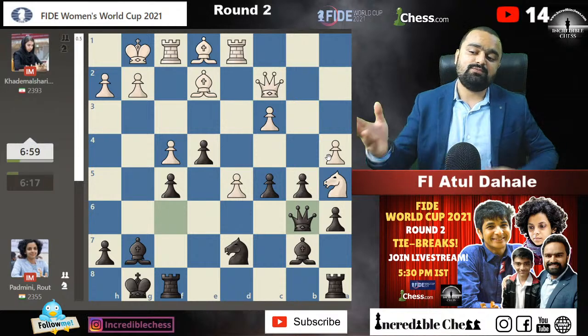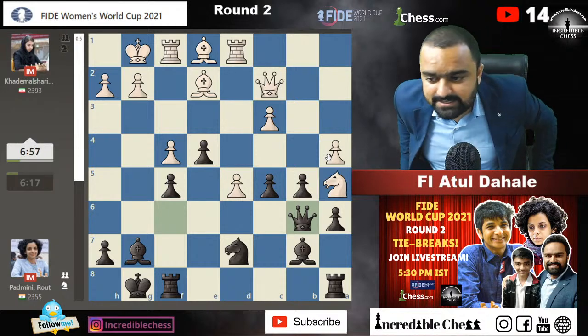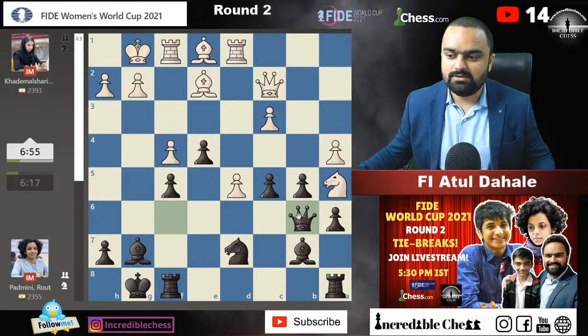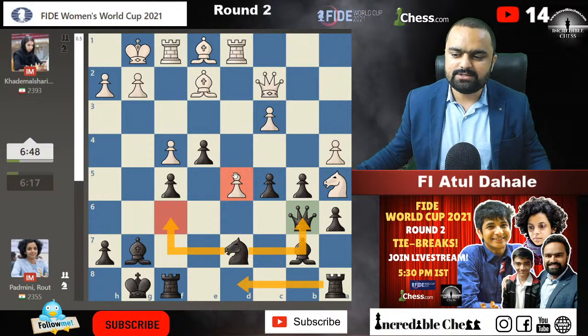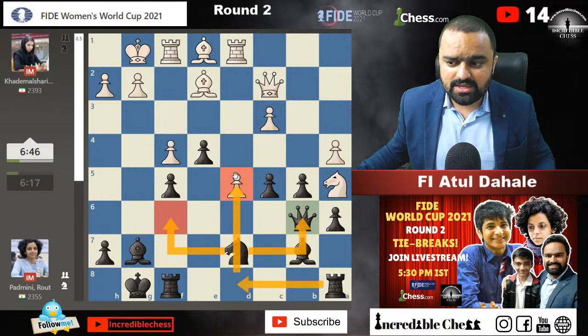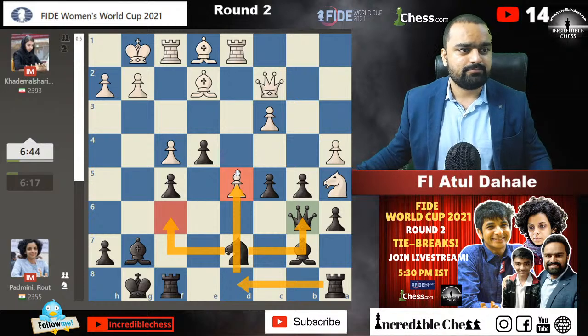Queen b6. This is what we were talking about. She will play queen to b6, and now the thing is like even if capture, the pawn on d5 will be attacked with knight to b6 or knight to f6. Rook will come on d8 square, and Padmini will definitely keep on pressurizing the d5 pawn.